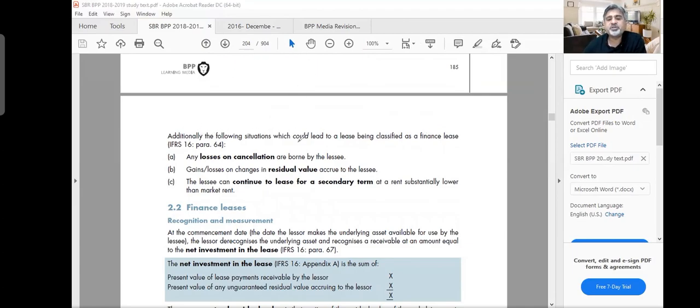Additionally, the following situations could lead to a lease being classified as a finance lease. One, any losses on cancellation are borne by the lessee. If there are losses on cancellation, it means that the lessee will not like to cancel the lease. He will continue with that. That's a finance lease.